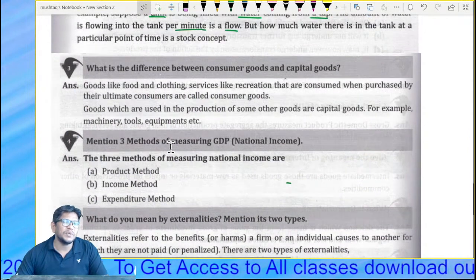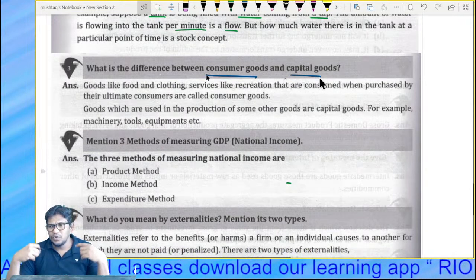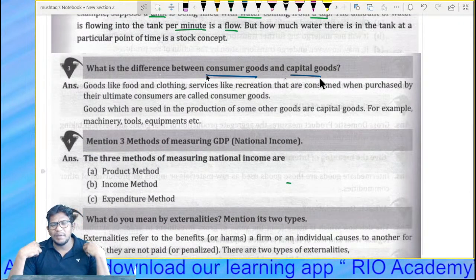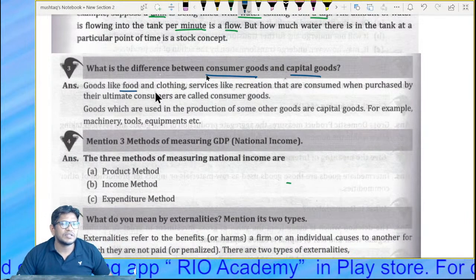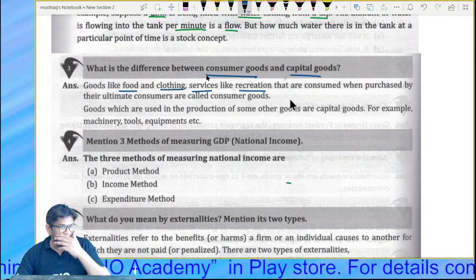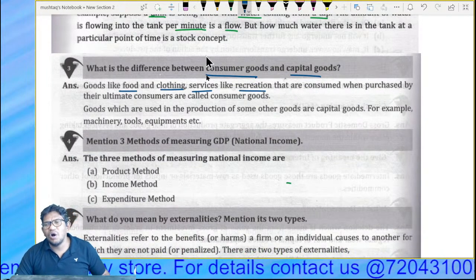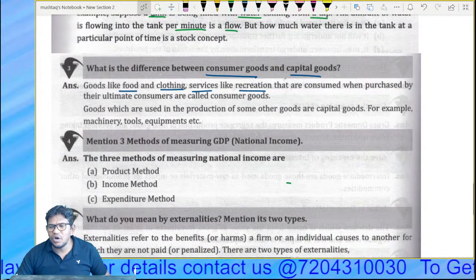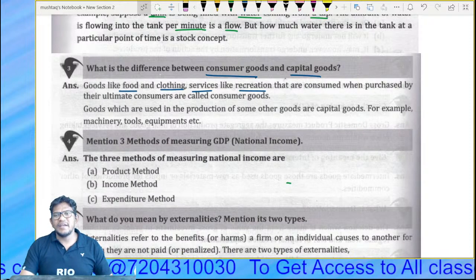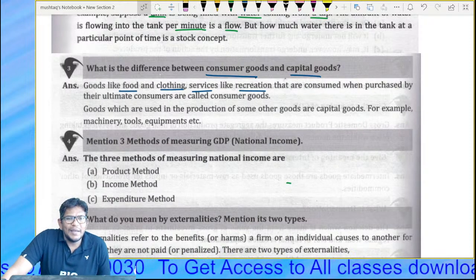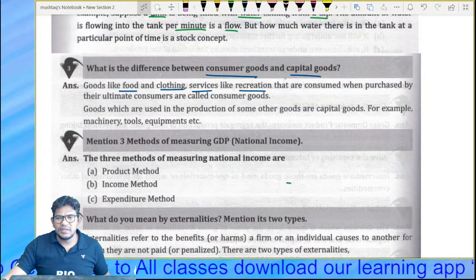What is the difference between consumer goods and capital goods? Consumer goods are those goods we consume, we eat up, there may be clothes, there may be food. Goods like food, clothes, and services like recreation that we purchase for consumption are called consumer goods. All those goods which are consumed at the time of purchase.